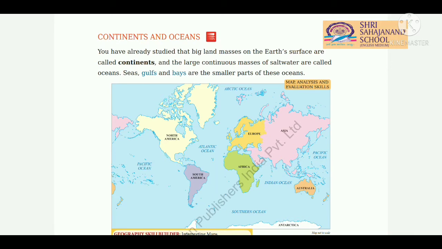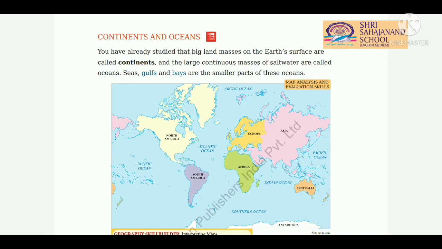Now students, in the previous video we had studied about the Earth, how it was formed and how the continents and oceans were formed. Now students, you have already studied that the big land masses on the Earth's surface are called continents. Again I repeat, what is a continent students?